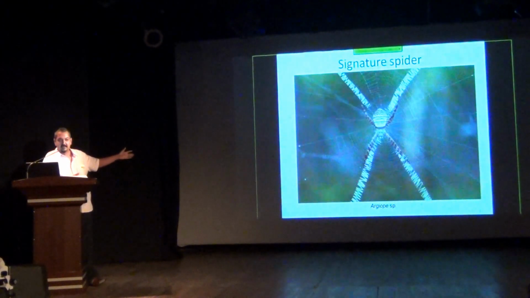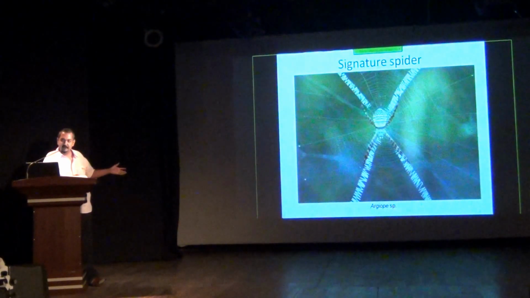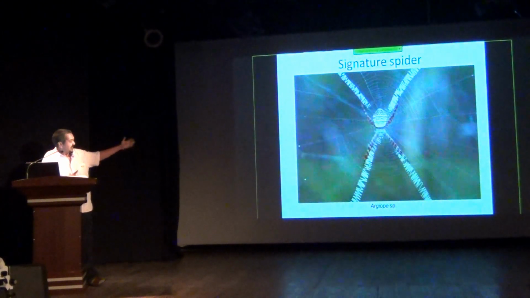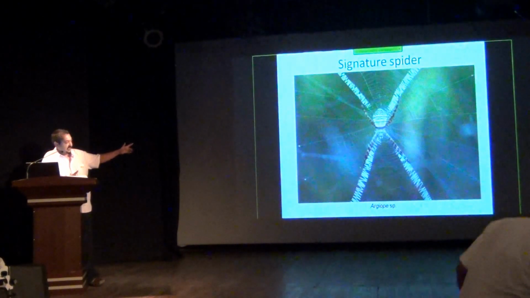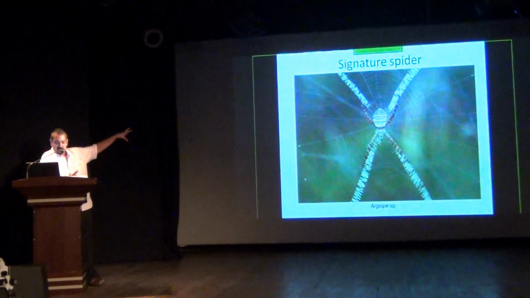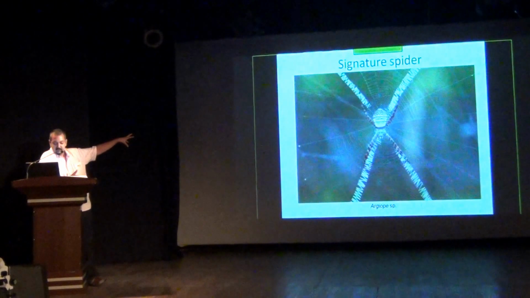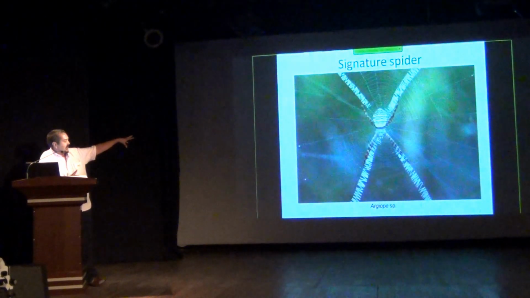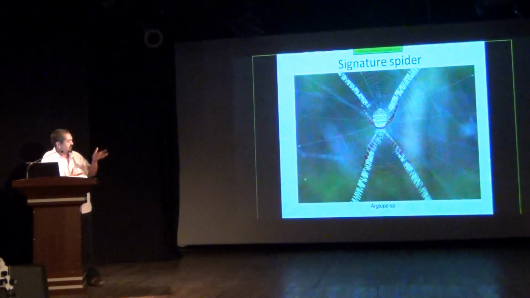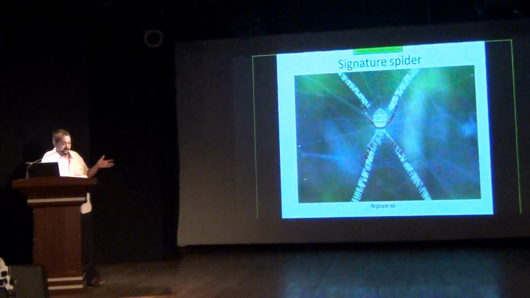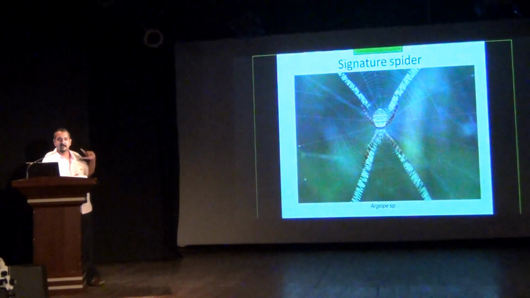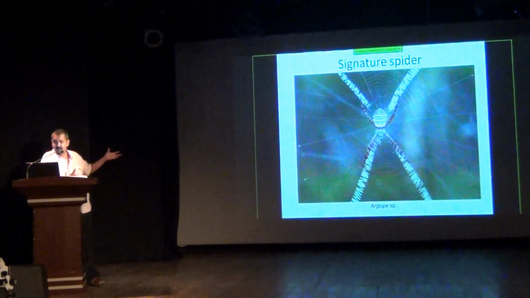They belong to a family of spiders called the orb weavers, and it's called the signature spider because of the cross shape that you can see on the web that they make. So it's like a zigzag made out of their white silk, and they generally leave a gap in the center of the X or the cross where they rest, and they invariably align their legs along with the cross. And because their silk is white, which is not very common in spiders, they are very easy to spot, the web itself that is.